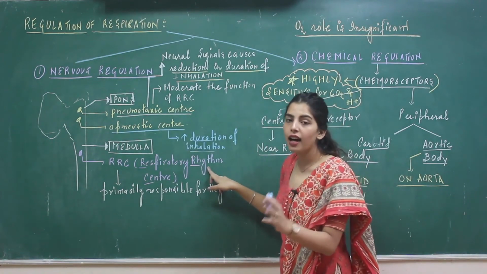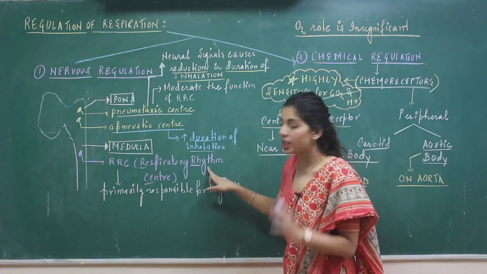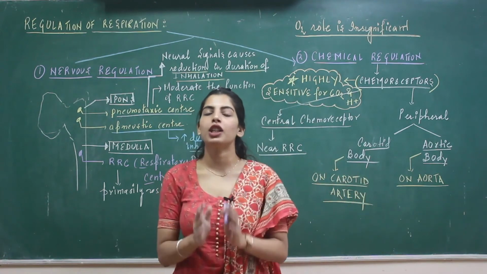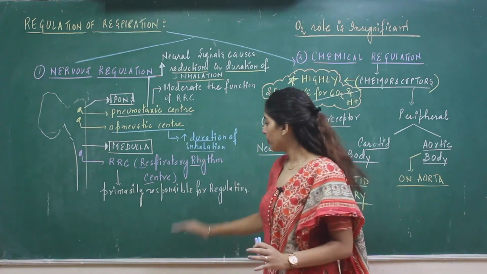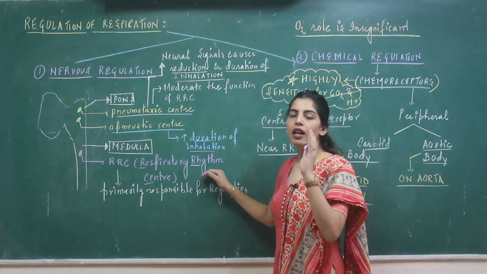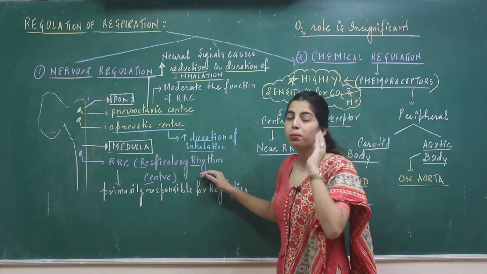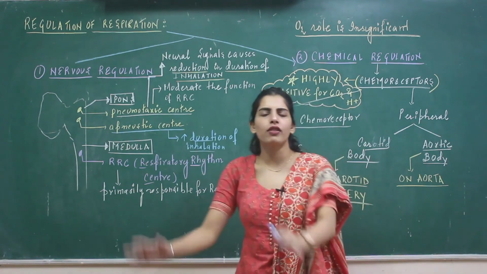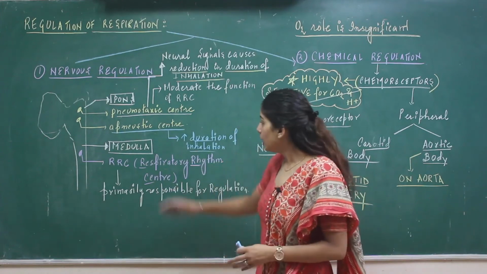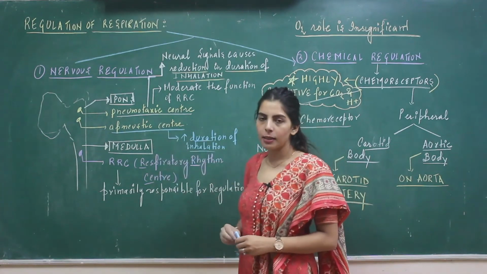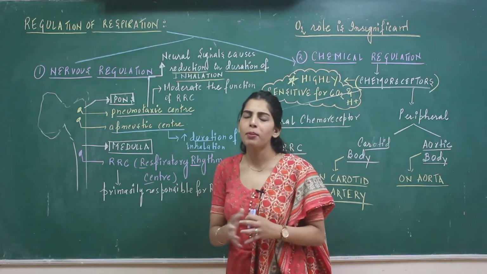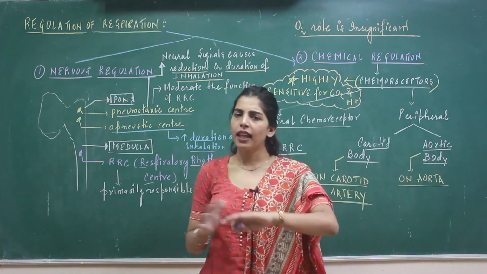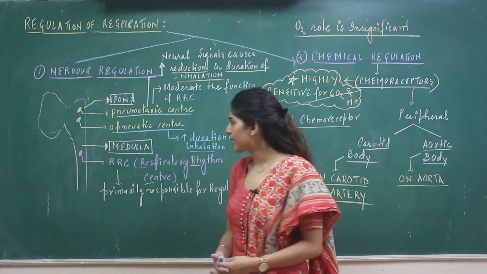The respiratory rhythm center, located in the medulla, is primarily responsible for the regulation of any change in the concentration of CO2 or hydrogen ions. Now, these two centers, pneumotaxic center and apneustic center, can signal the respiratory rhythm center, and then accordingly the changes will take place.